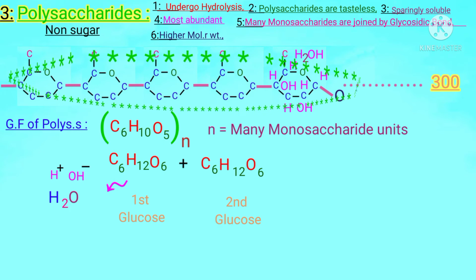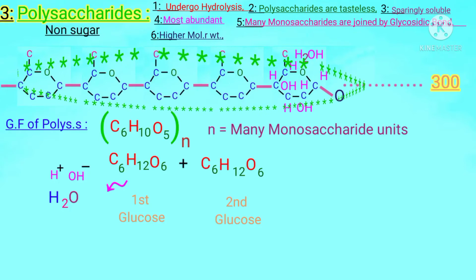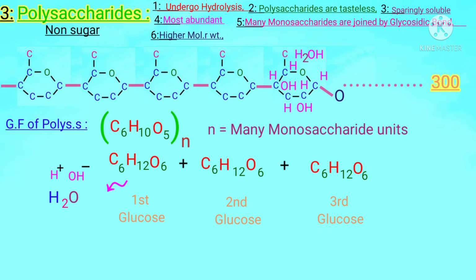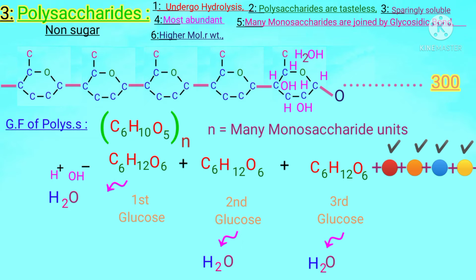And students, a large number of these sugars combine to form a polysaccharide. Likewise, when the third sugar joins, it also releases an H2O molecule and possesses this formula in the form of a ring, the third ring. Therefore, students, as we add further simple sugars, these join by the removal of one H2O molecule. Similar is the case with the next monosaccharide. Every ring has 6 carbons, 10 hydrogens and 5 oxygens.